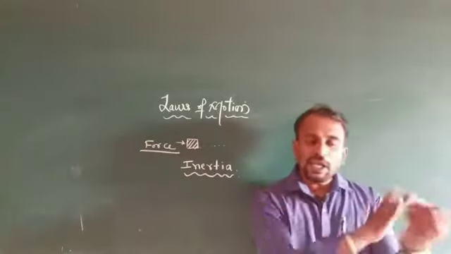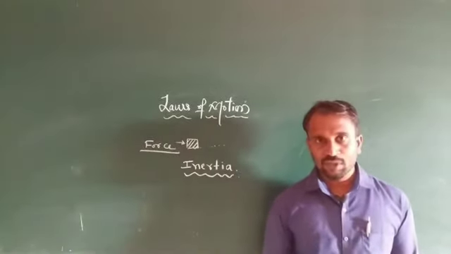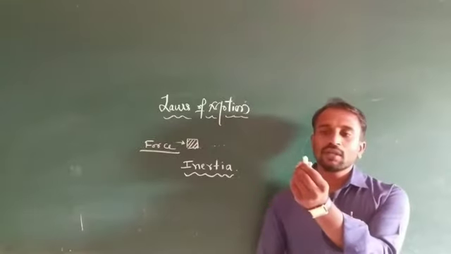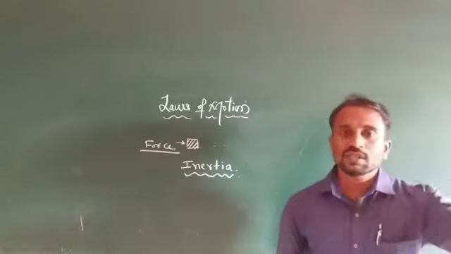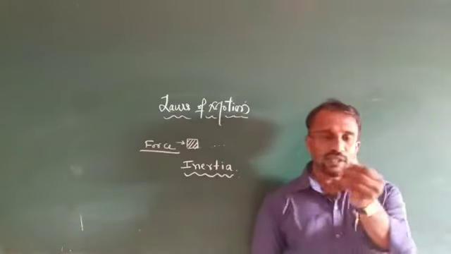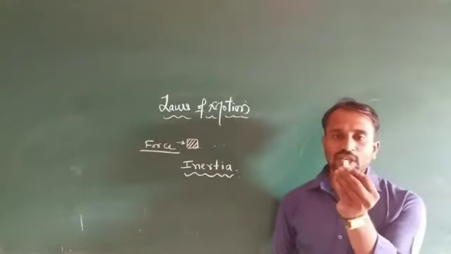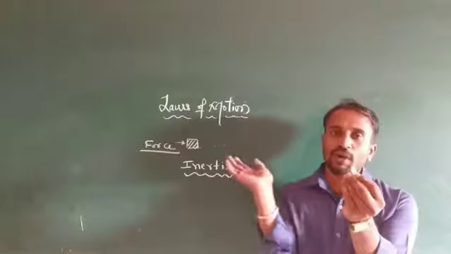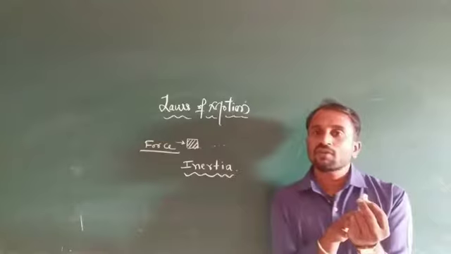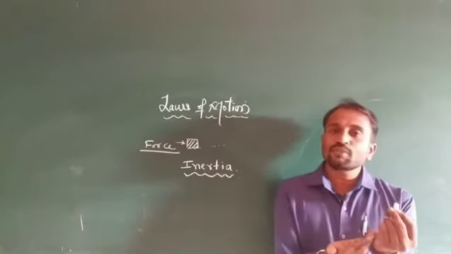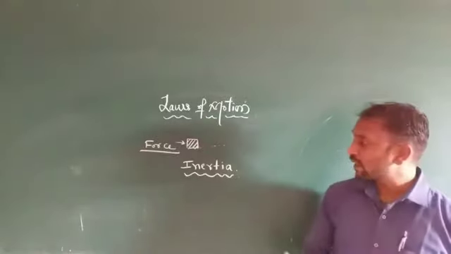Suppose we don't apply any external force, then this body does not change its direction. Suppose an object continues traveling along a straight line. When you apply the force, then only this body changes its direction. Otherwise, it continues in uniform motion along a straight line. Suppose this body is in a rest position. When you apply the force, then only the body changes its position. Otherwise it continues in a state of rest. It does not change its position by itself. These conditions we consider inertia.